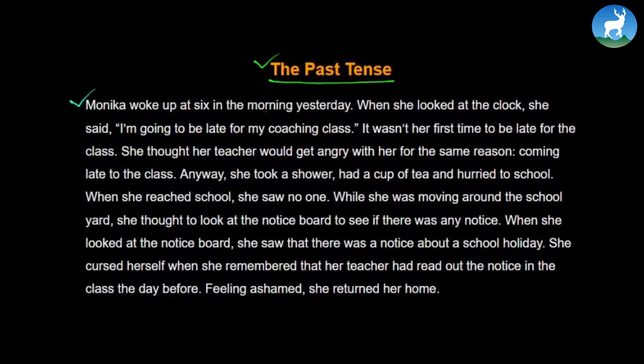Monica woke up at 6 in the morning yesterday. When she looked at the clock, she said, I'm going to be late for my coaching class. It wasn't her first time to be late for the class. She thought her teacher would get angry with her for the same reason, coming late to the class. Anyway, she took a shower, had a cup of tea, and hurried to school.